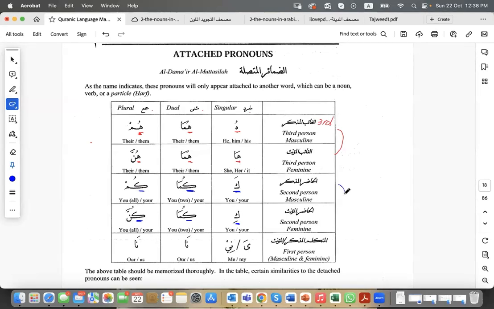So you can see that the second person, all the time, we have a kaf at the beginning, and something is going to change or changes in the haraka, the vowel on the kaf, or if there is something following.